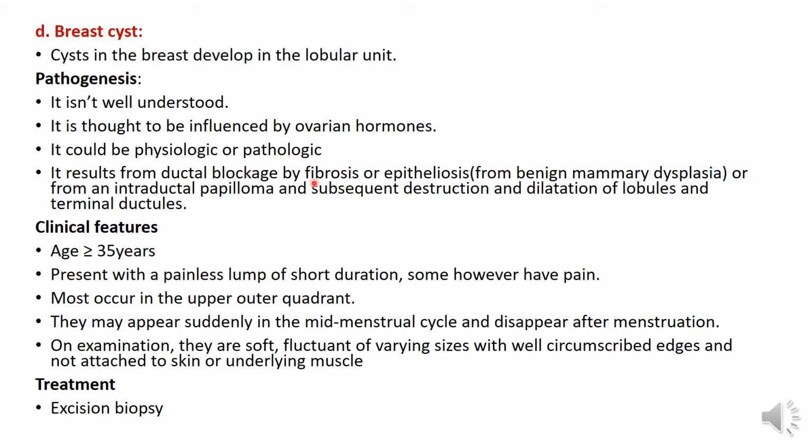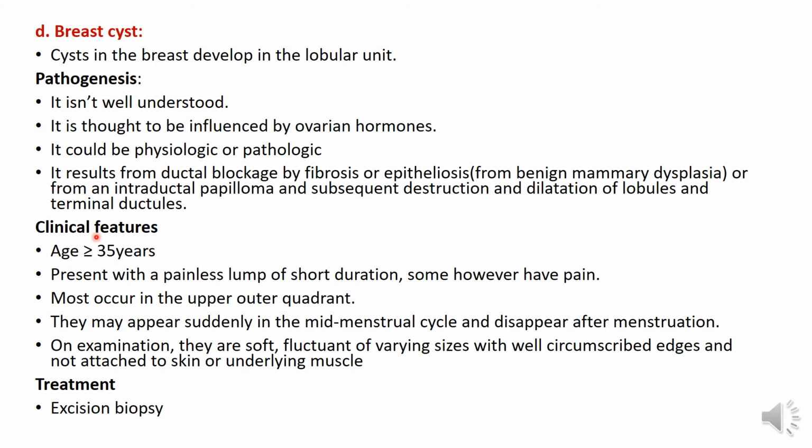Now, apart from this fibrosis and epitheliosis that occurs in benign mammary dysplasia, it can also result from an intraductal papilloma. So there is a swelling, a tumor in the ducts that actually occludes and blocks the ducts. Now, with ductal blockage, there is subsequent dilatation and destruction of the lobules and terminal ducts. Clinical features. It occurs in women aged 35 years and above. It presents with a painless lump of short duration. Some, however, have pain, and then most occur in the upper outer quadrants.